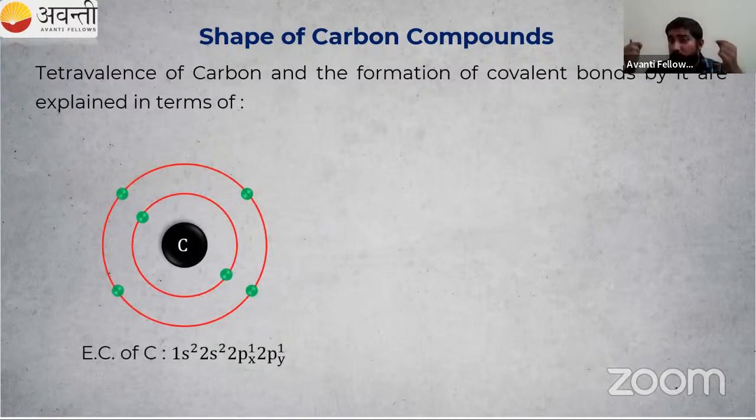We have already studied this, just for a revision. Carbon has atomic number 6, so 1s2 2s2 2p2. Then excitation of electrons will take place, then our hydrogen will come and the bond is formed. VBT says that 3 CH bonds are similar and 1 CH bond is different. But actually, all 4 CH bonds are the same, there is no difference at all. We studied the limitations of valence bond theory in our chemical bonding chapter.